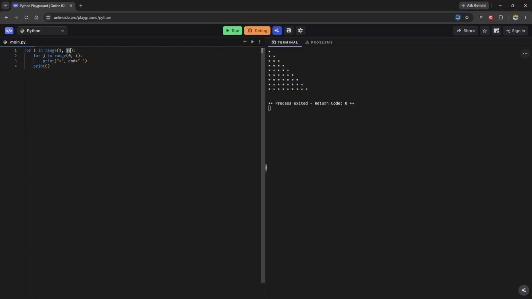It's not going to include 10, so it's going to run 9 times and get this half pyramid printed like this. So that's really what for loops are useful for.